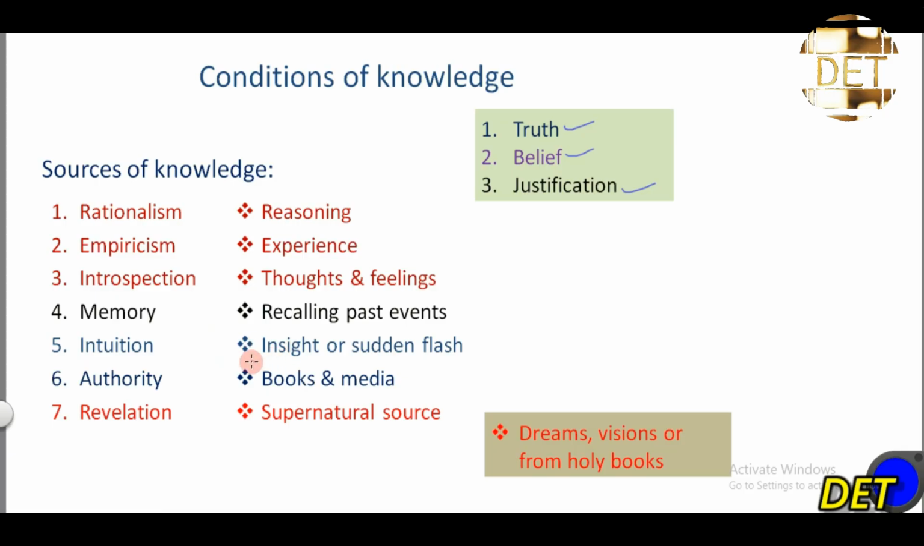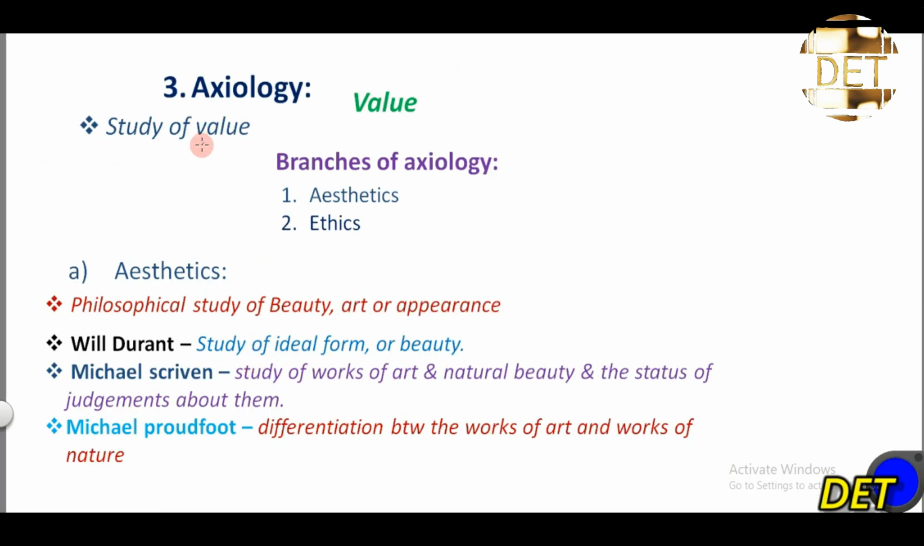Of knowledge. Then the next branch of philosophy that we have is axiology, and axiology has to do with what? Value, right? So axiology is a branch of philosophy that studies value, that deals with the study of value. And there are 2 branches of axiology. We have aesthetics and what? Ethics.